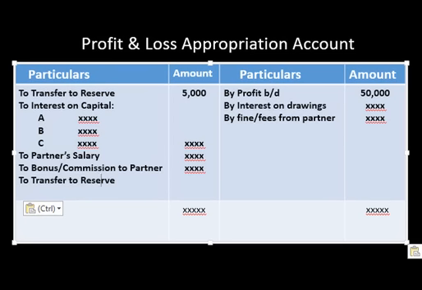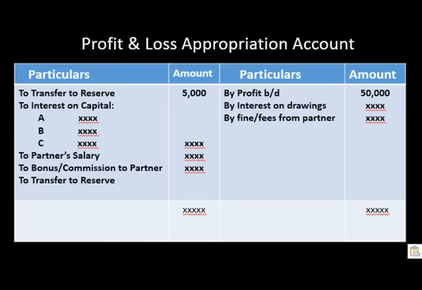Profit and loss appropriation account will never show loss, and appropriations will be shared among the partners only up to the profit.